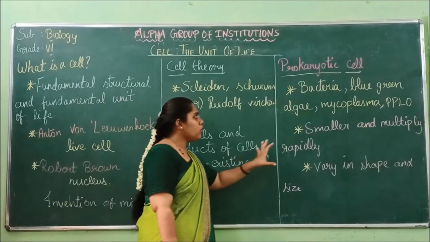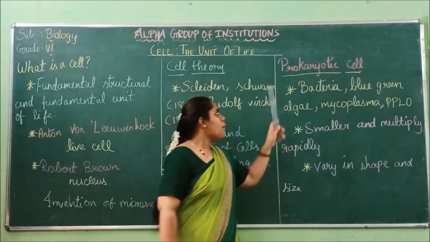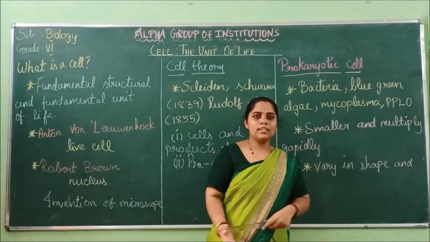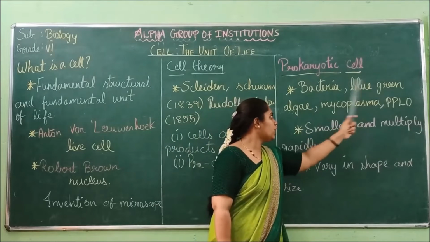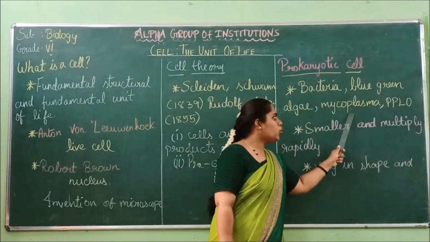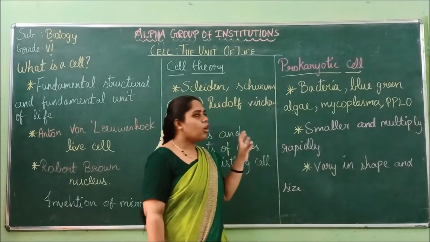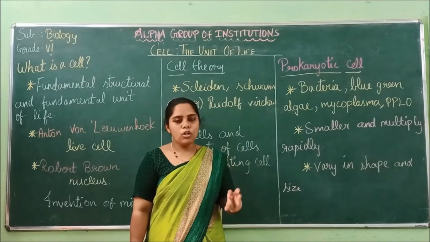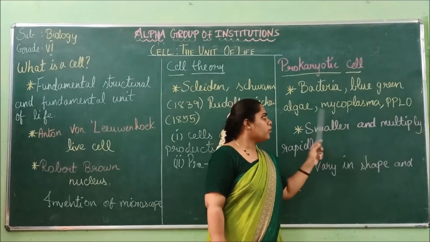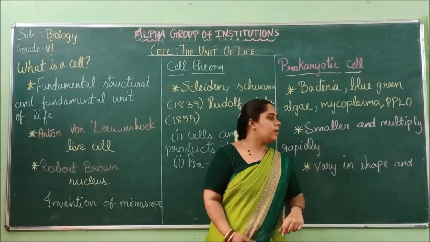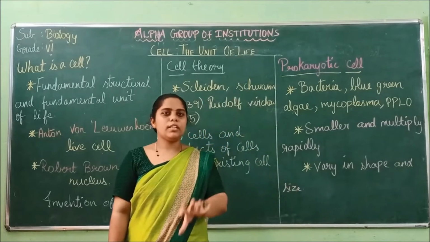And next we are going on to the prokaryotic cell. What is it? Bacteria, blue-green algae, mycoplasma, PPLO. These are all examples of prokaryotic cells. So what is this prokaryotic cell? I will explain it now.